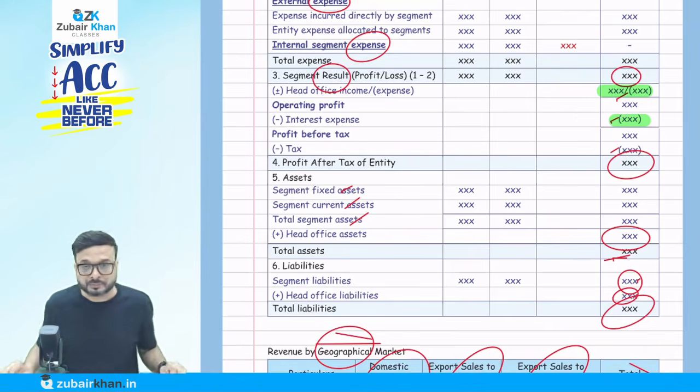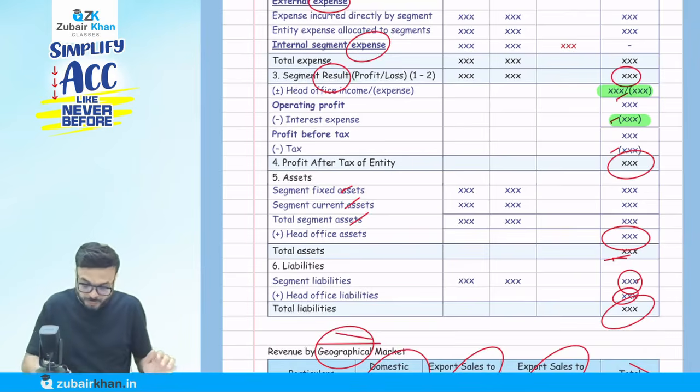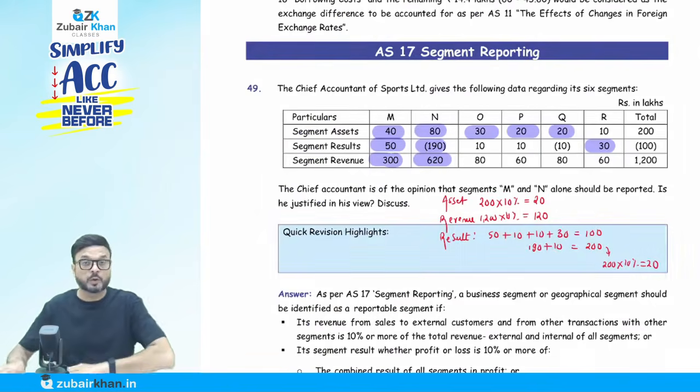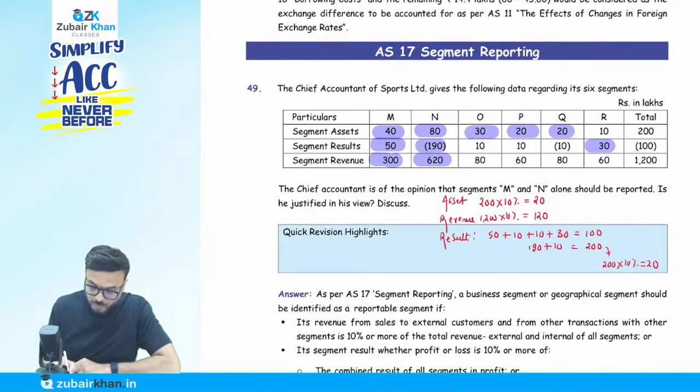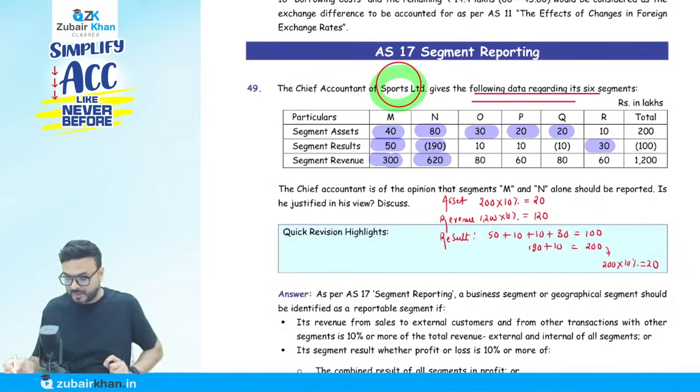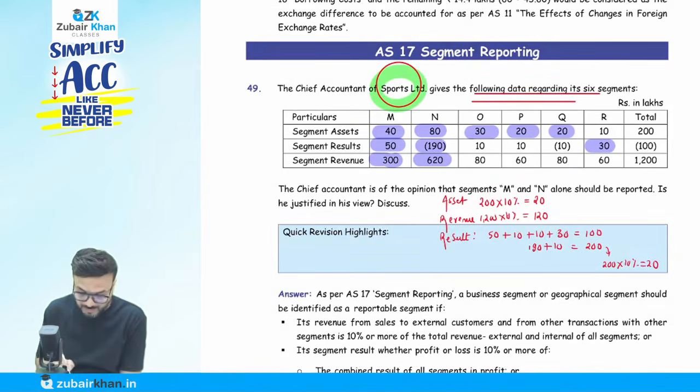Okay, now we'll come to the Super 100 questions. Come to question number 49. The chief accountant of Sports Limited gives the following data related to its 6 segments: M, N, O, P, Q, R. The segment assets are 40, 80, 30, 20, 20, 10. Segment results are 50, loss 190, 10, 10, loss 10, 30. Total segment revenue is 300, 620, 80, 60, 80, 40.